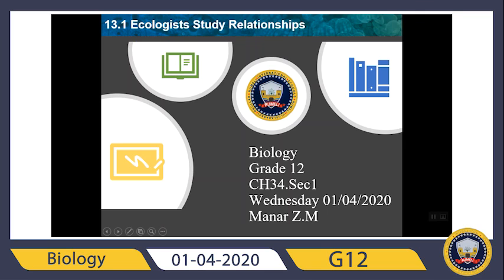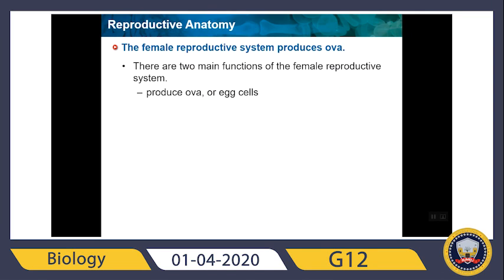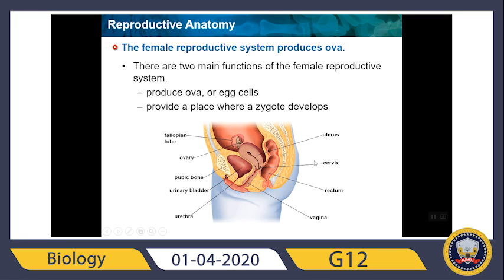So, the female reproductive system produces ova. There are two main functions of the female reproductive system: the ova, or egg cells, and providing a place where the zygote develops. So this is the main function of the reproductive system in the female, producing ova, or egg cells, and providing a place for the zygote, which is the union of the sperm and the egg. Okay, we call it zygote.